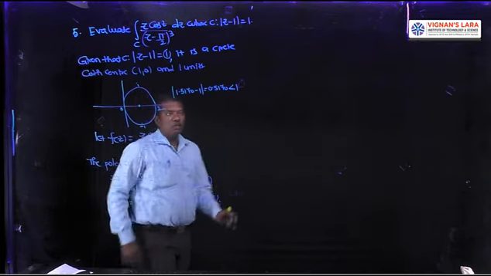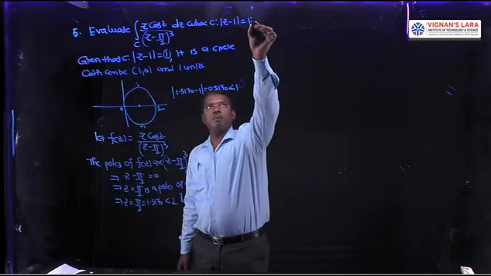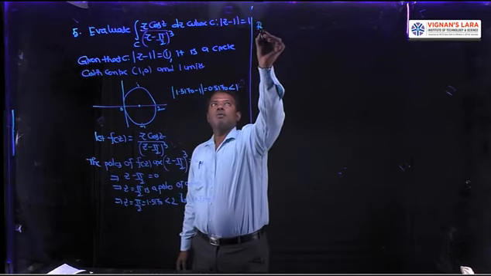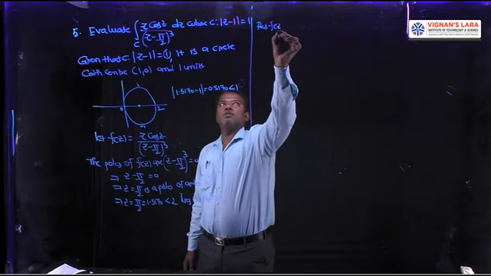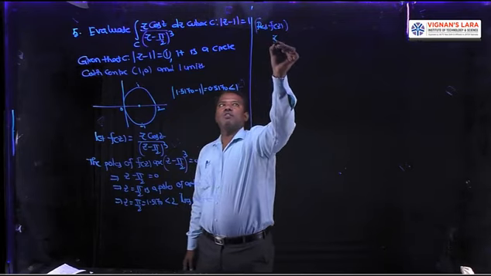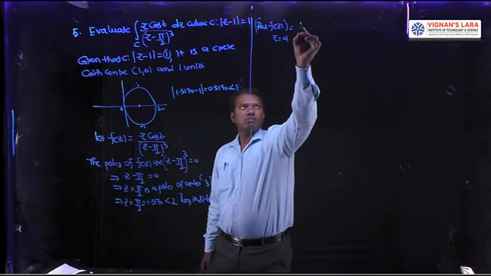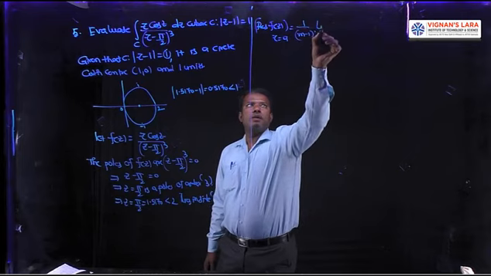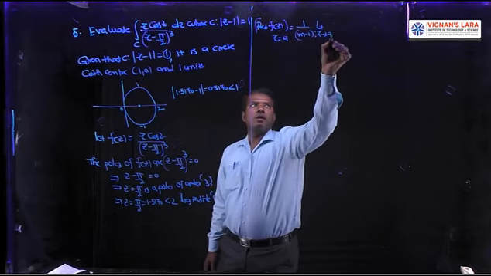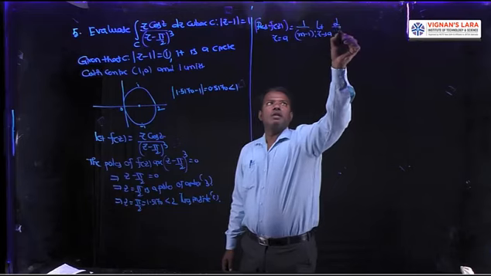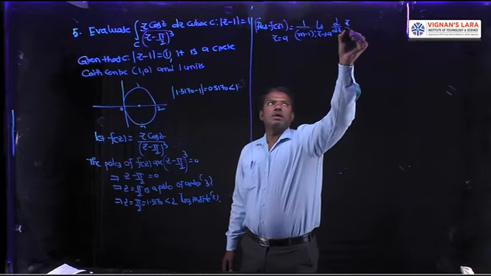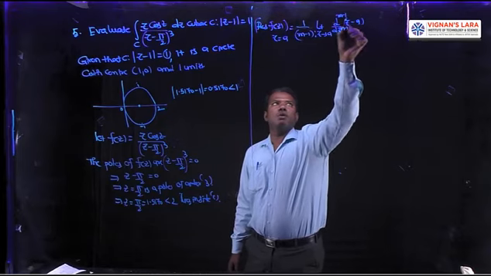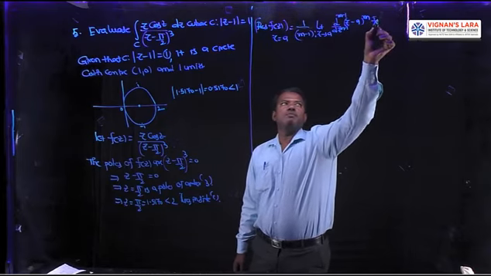So we have to calculate the residue for the function at z equal to pi by 2, and z equal to pi by 2 is a pole of order 3. For a pole of order m, the residue formula is: residue of f of z at z equal to a is 1 by (m minus 1) factorial, limit z tends to a, d power m minus 1 by dz power m minus 1 of (z minus a) whole power m into f of z.